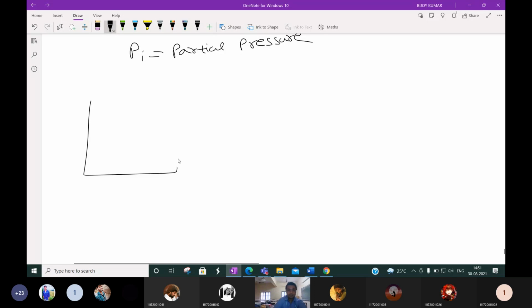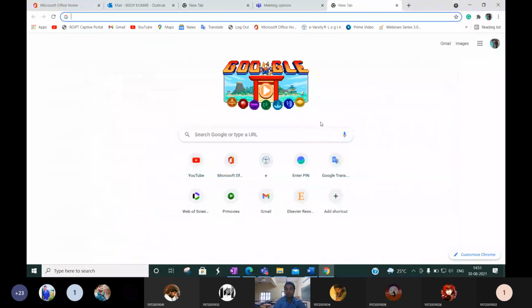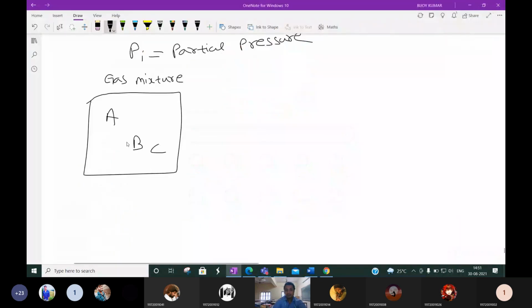The partial pressure of an individual gas component of a gaseous mixture, it means what? Suppose A, B, C, three gases are there. This is called a gas mixture. So the first thing is the partial pressure of an individual gas component. Individual gas component means A, B and C. Or you can say the partial pressure of individual component A, or the partial pressure of B, or the partial pressure of C.